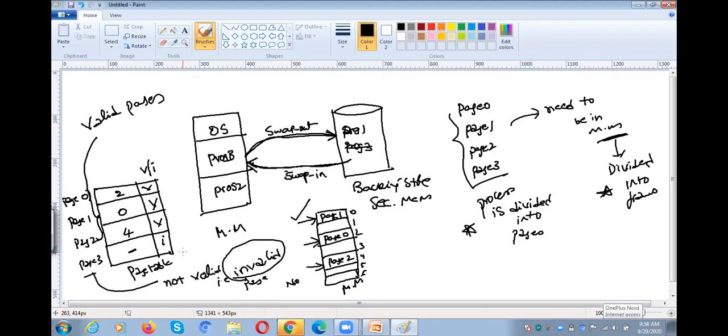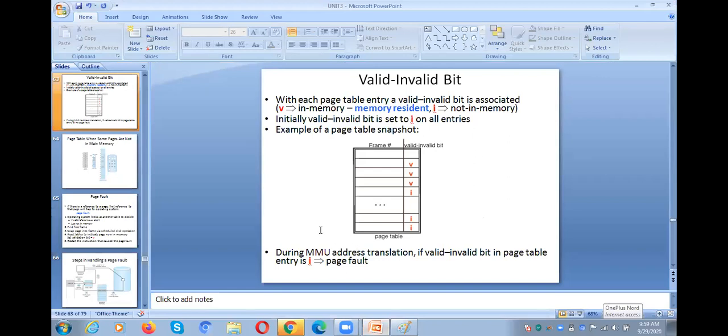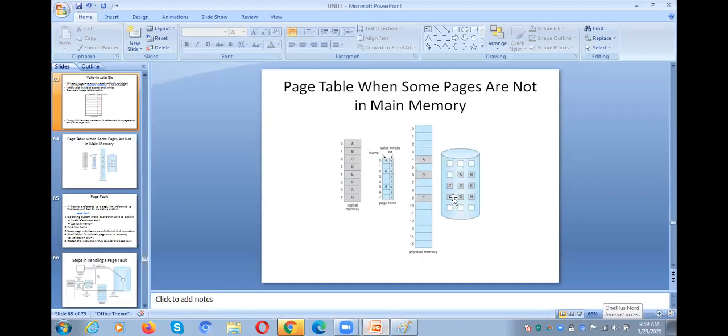Pages available in the main memory are indicated by V, valid. If the page is not available in the frame, it is indicated by I, invalid. If the page is in main memory, it is a valid page; if not, it is an invalid page. Very important. That is the concept.